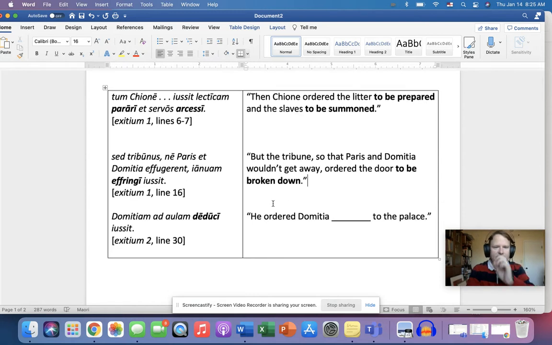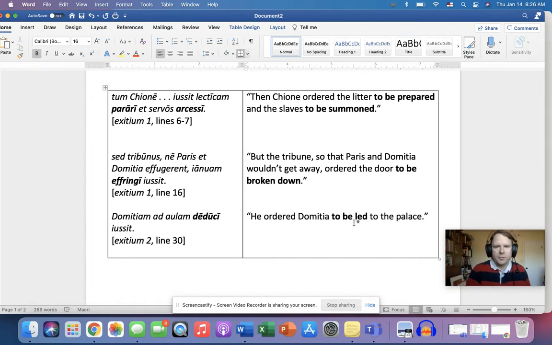All right, let's look at the next example here. Deduci. This comes from deduco, deducere, deduxi, deductus. So he ordered Domitia. I almost made the mistake that a lot of my Latin students do, which is to try to take that first word, even though it's got the accusative ending on it, the M. So he ordered Domitia, and then deduci, and then we know ad aulam means to the palace. How do you think we translate deduci? All right, to be led, or maybe even led back to the palace.